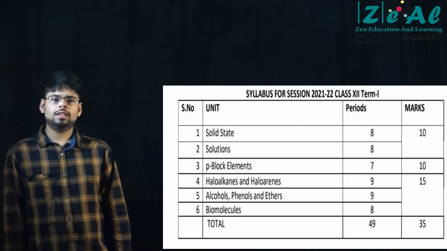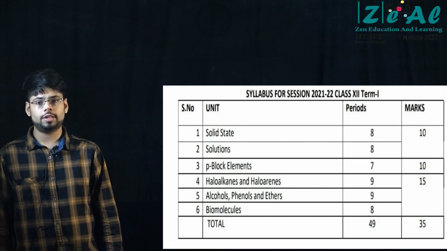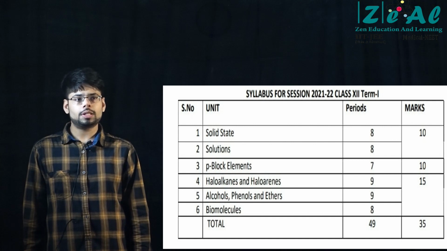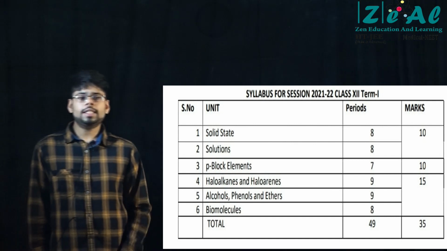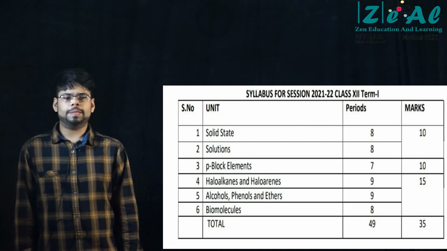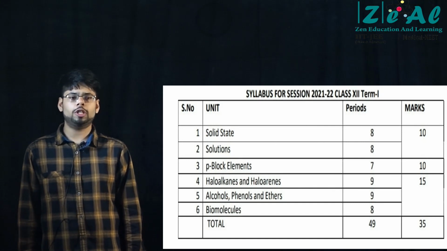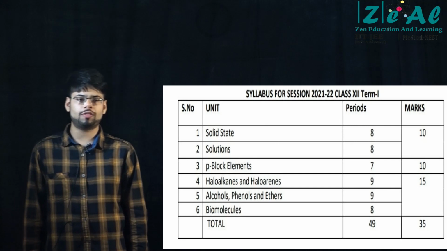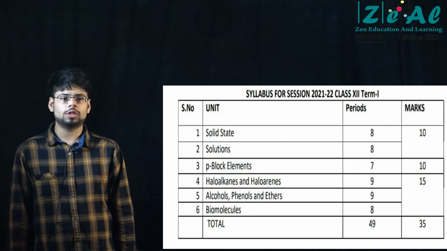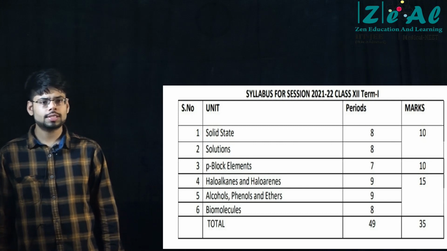Okay, now we can go to the next chapter, that is haloalkanes and haloarenes. Now again, that is a chapter of organic, right? Now in organic, some things are to be kept in mind, whether it is this chapter or any other chapter. The point here is that you should be thorough with the structures, right? Whether a carbon is sp3 hybridized or sp2 hybridized or sp hybridized, take care of that. It will be easier for you to correlate if you have this knowledge of hybridization of the carbon atoms. And ensure that you know the structures of the aromatic compounds, because in haloarenes you have aromatic structures, correct?